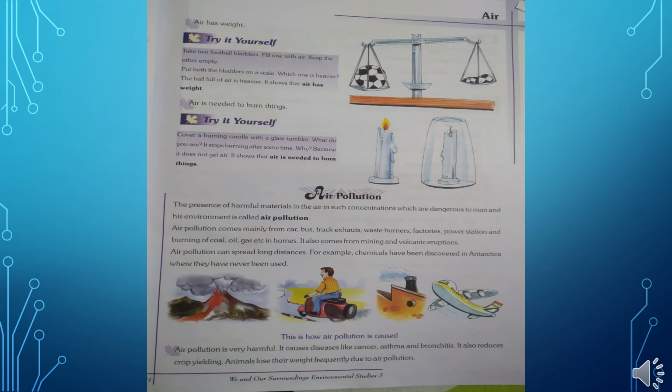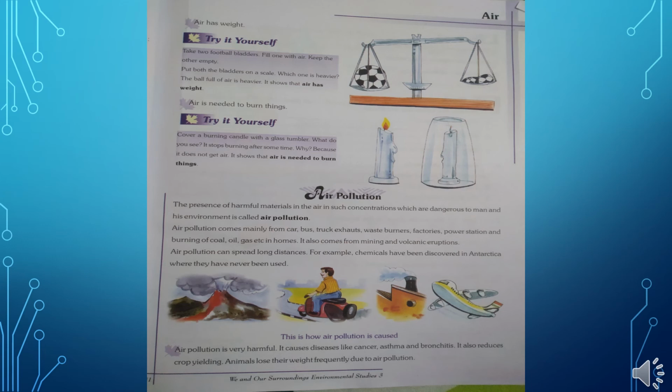Now, how is our air getting polluted? Air pollution generally comes from cars, buses and truck exhausts. What do waste burners mean? Kooda, the waste materials, the garbage that we burn.